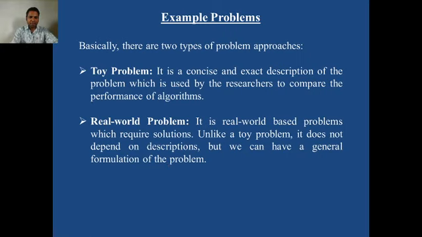There are certain problems in the AI domain. The first category is toy problem. Toy problems can be solved by an AI agent, and real world problems can also be solved by our AI agent. So a toy problem is a concise and exact description of a problem which is used by researchers to compare the performance of algorithms.